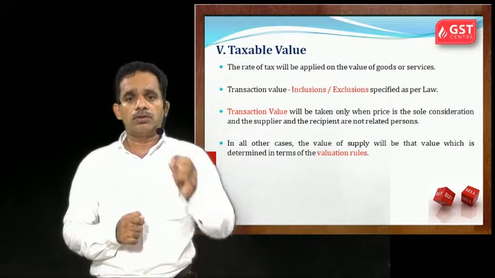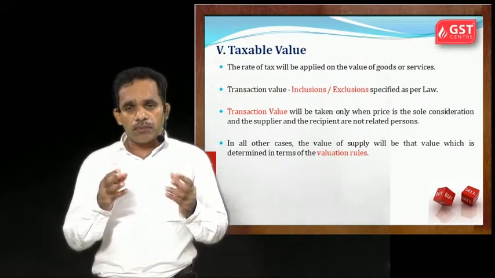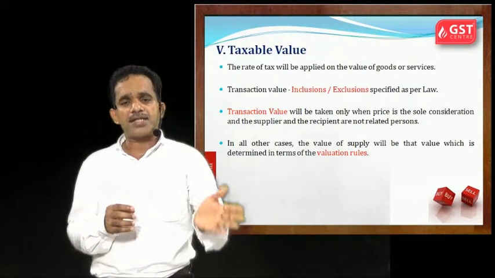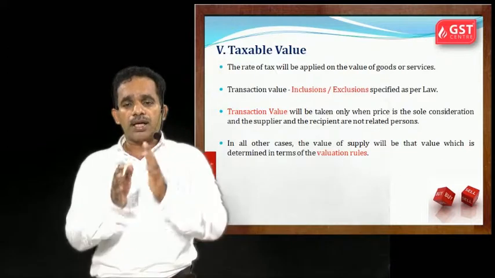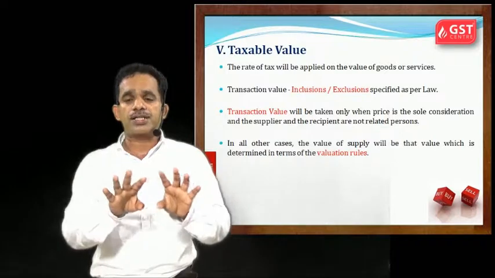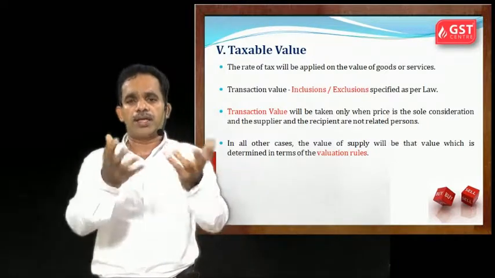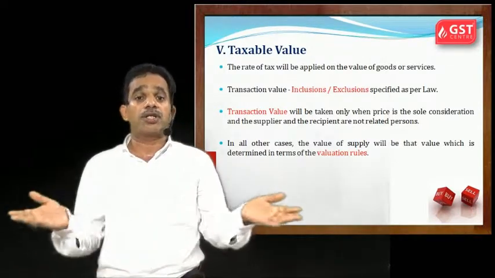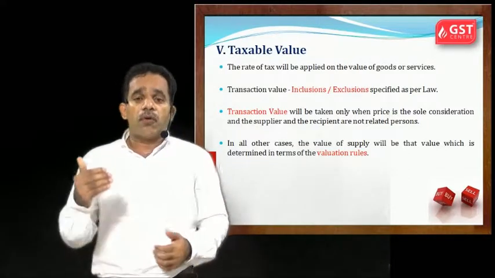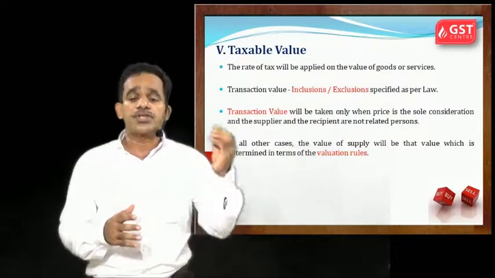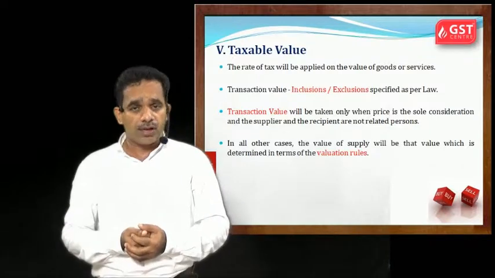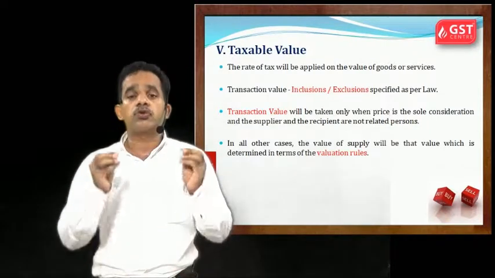When any price is quoted for a goods or service, that price can be taken as value only if there is no relationship between supplier and buyer, as well as the consideration is only money or like single consideration. There is no other consideration. So when you check the valuation rules, you can identify which can be excluded, which can be included. We have a separate chapter for valuation. So these points also should be considered.